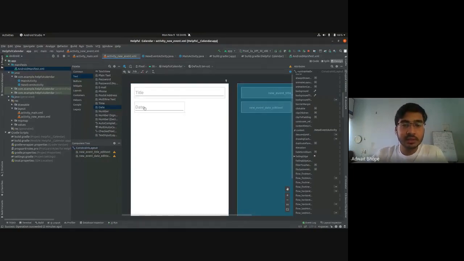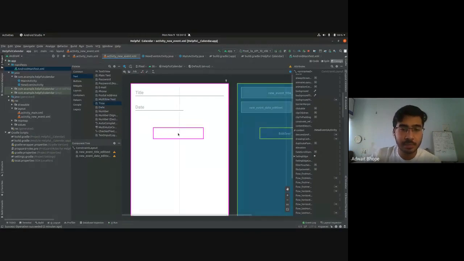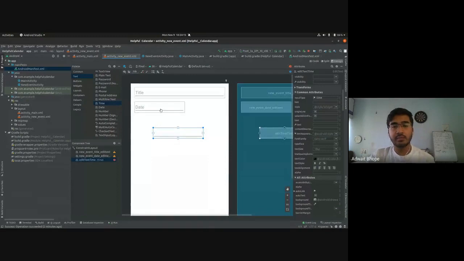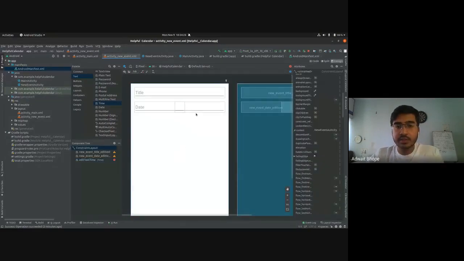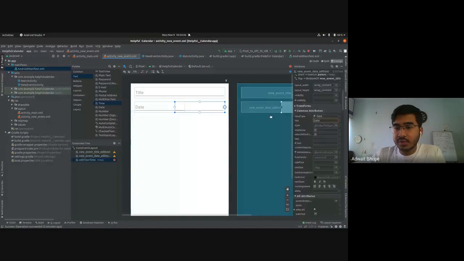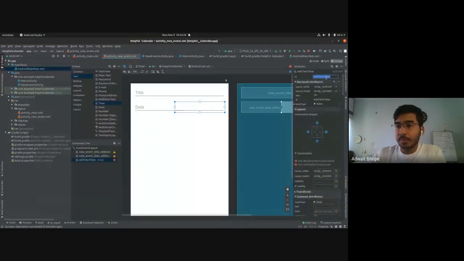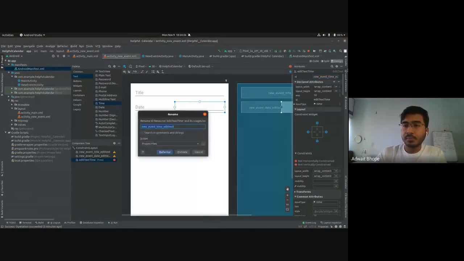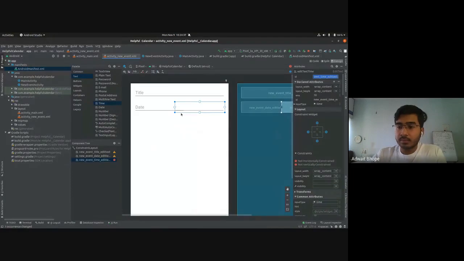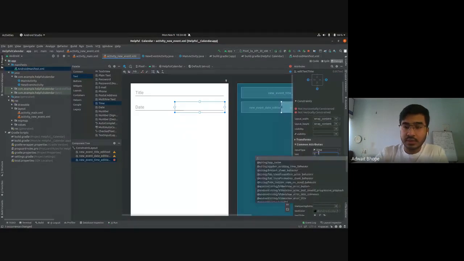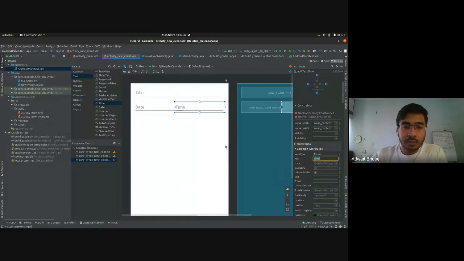The second thing is, we'll go over it later. Just to the right of this, let's introduce a time edit text as well. So just drag and drop it below right now to start with. And what we need to do is adjust our time to the right side over here. But you'll see that if you try to adjust it this way, it is not going to happen. This date and this time are just going to overlap. So firstly, I'm going to give an ID, new event time edit text. And I'll also give the hint so that you can see. So we don't want these to overlap.